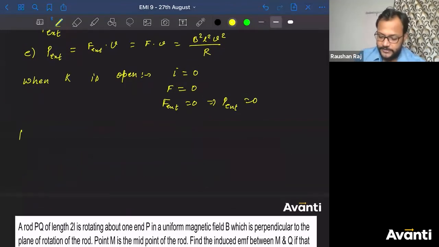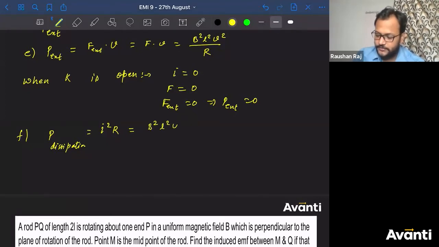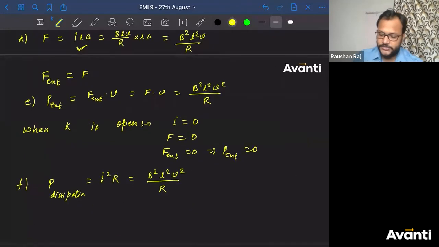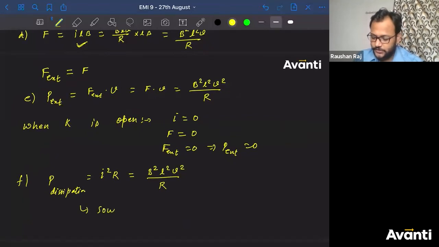So I'll say the power dissipated as heat, power dissipation, is equal to I square into R. If you put the value of I here, you'll get the answer as B square L square V square divided by R. So this is exactly the same power given by the external force. All right. Now question is, what is the source of this power? So what is the source of this power, guys? The source is nothing but the external agent.